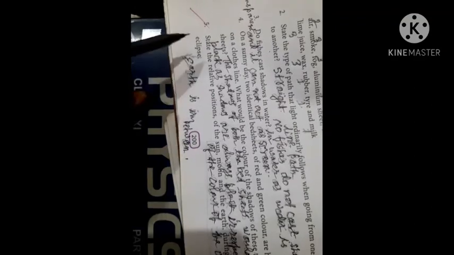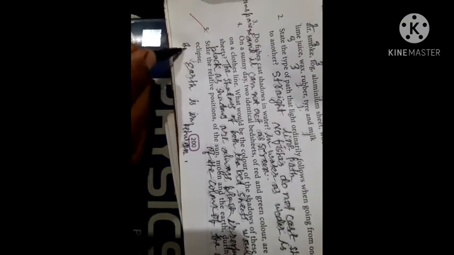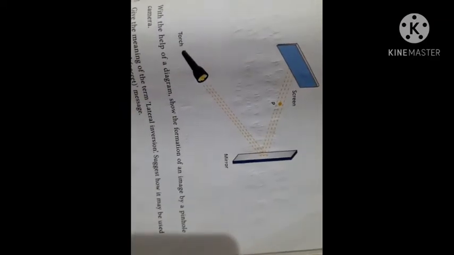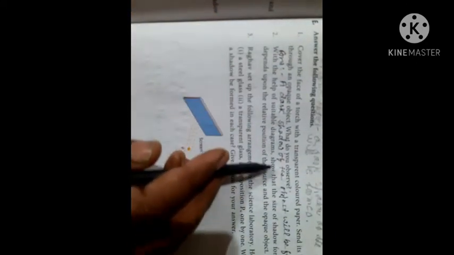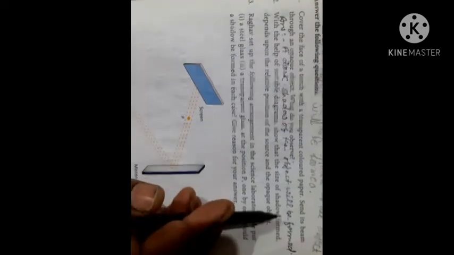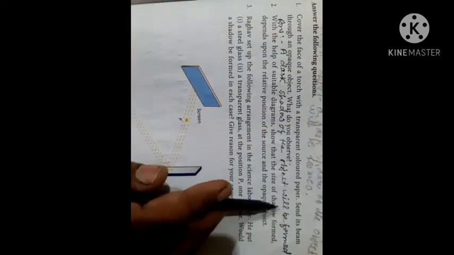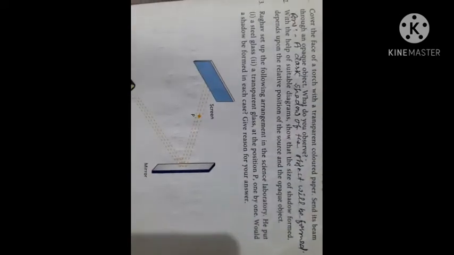Earth is in between. Question number 5 answer. Now value based questions. Answer: a dark shadow of the object will be formed.